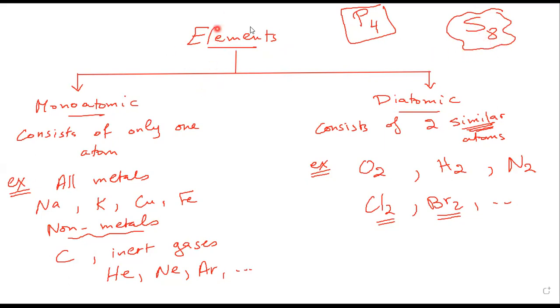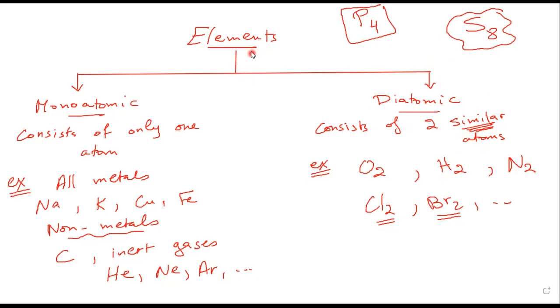So for elements, we have a monoatomic element and we have a diatomic element. Monoatomic means that it consists of only one atom, and diatomic means that it consists of two or more atoms, like here. Of course, diatomic means that it has two atoms bonded together chemically. But as we said, we have phosphorus and sulfur that are elements that consist of more than two similar atoms. As you see here, it must be similar atoms.